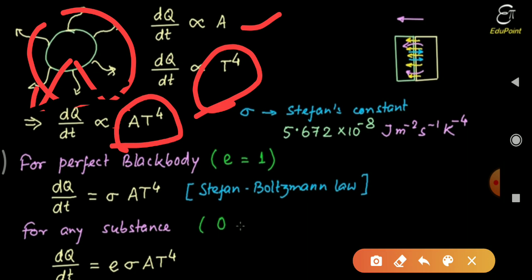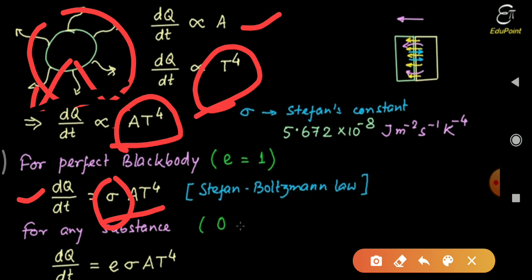For a perfect black body we can write dq by dt equals sigma into A into T raised to 4. Here A equals surface area and T is the temperature of that particular body, raised to the 4. And here we are using sigma, which is a constant. And for a black body, E equals 1.